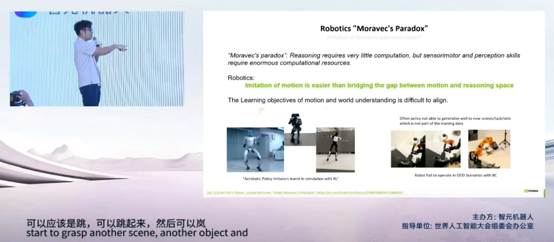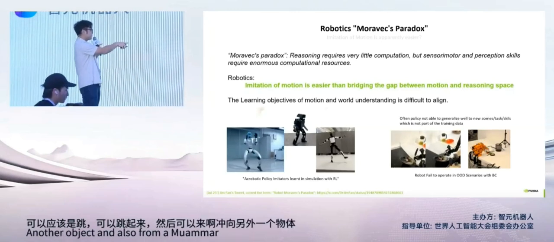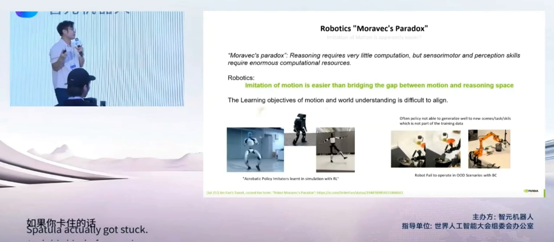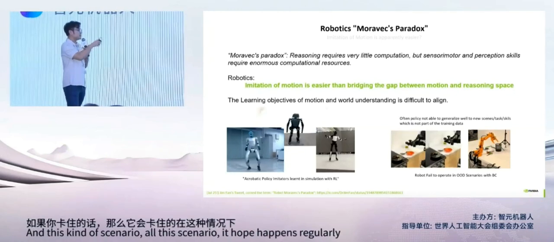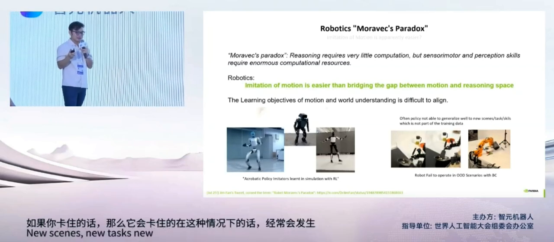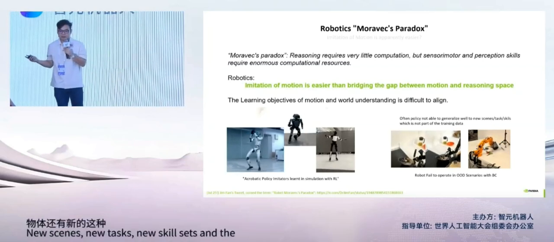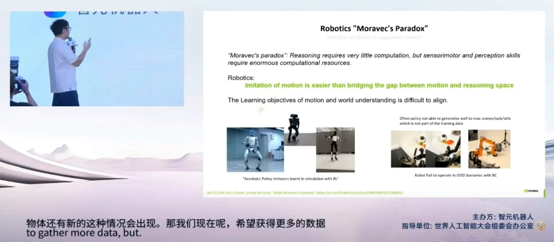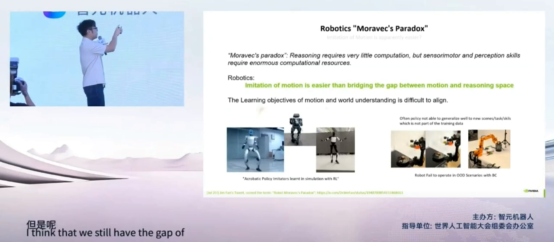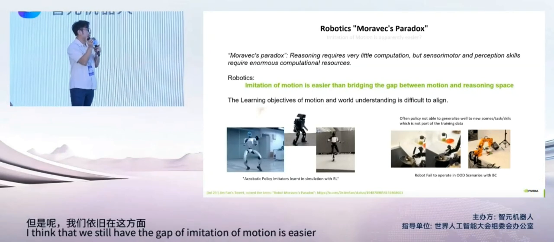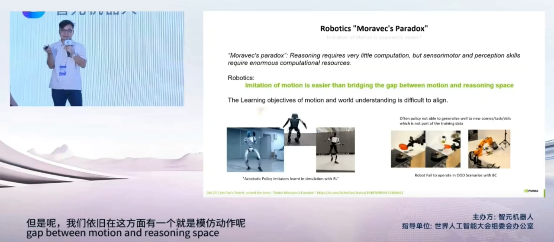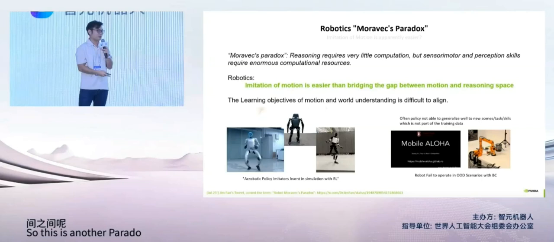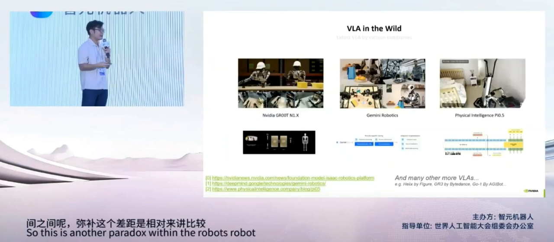And also from a Bimanual Aloha failed setup, the spatula actually got stuck. And this kind of OOD scenario happens regularly. New scenes, new tasks, new skill sets. And the way of countering this right now is to gather more data. But I think that we still have the gap: imitation of motion is easier than bridging the gap between motion and reasoning space or understanding space. So this is another paradox within the robot learning domain itself.